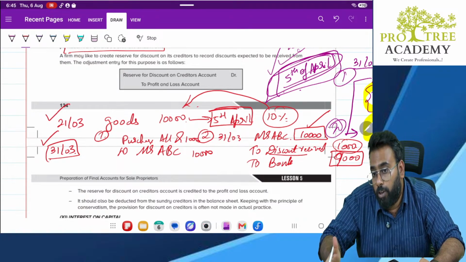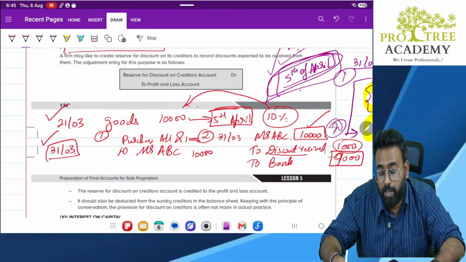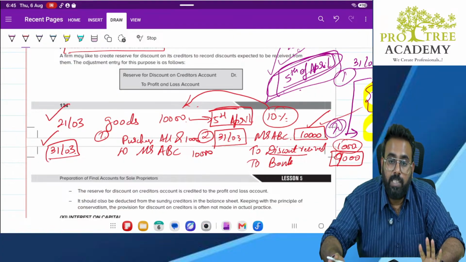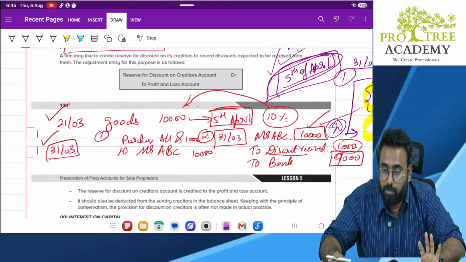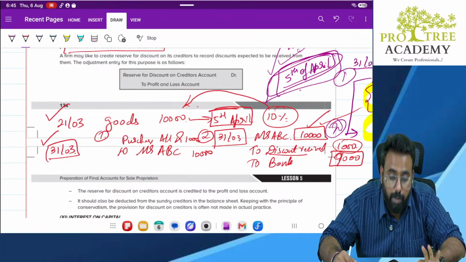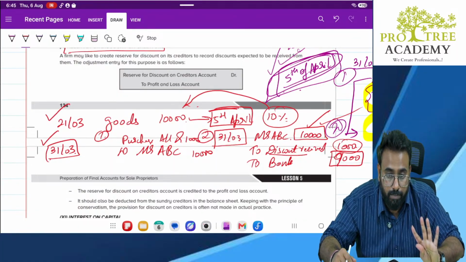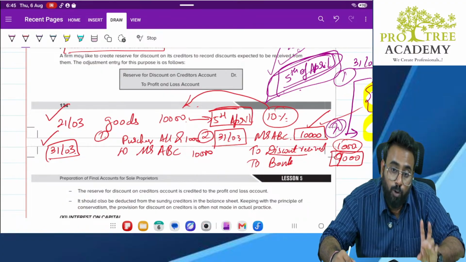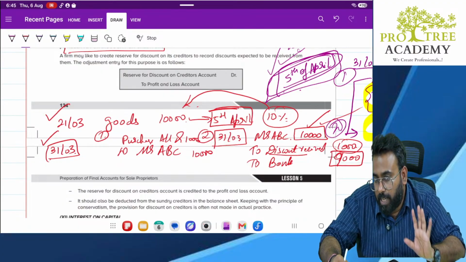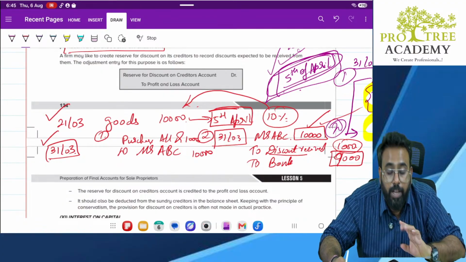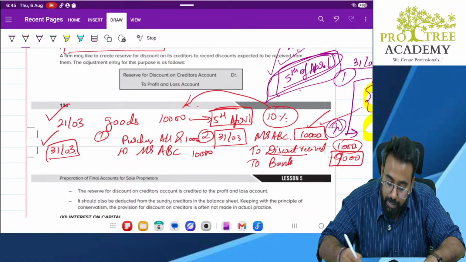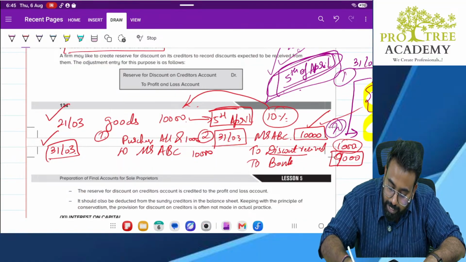But you don't know whether you are going to make the payment before 31st March. I mean, as on 31st March, let us assume that you have not paid. Okay? Till 31st March, you have not paid. But you say that I may pay before 5th April, sir. You may pay. How sure are you? Sir, 80 to 85% I am sure that I will pay. Okay, done.